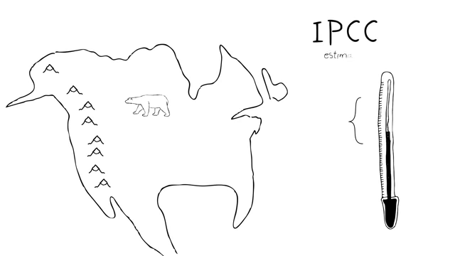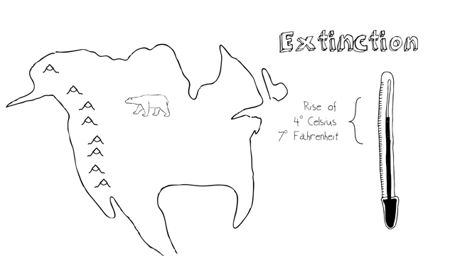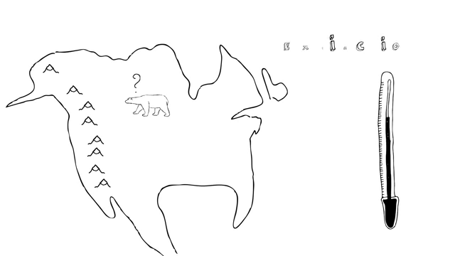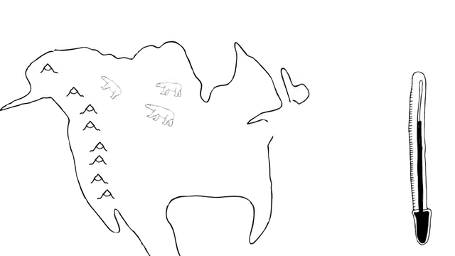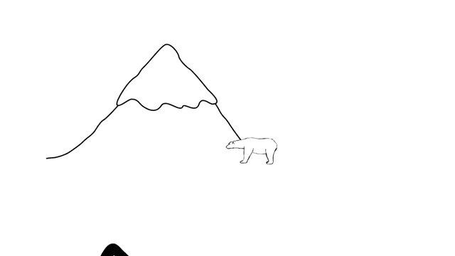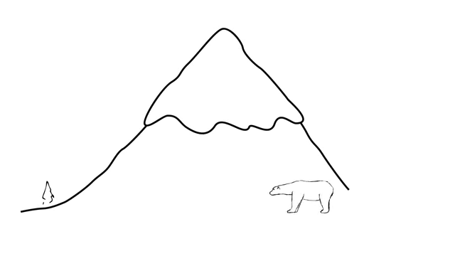The IPCC estimates that a 4 degrees Celsius increase, just over 7 degrees Fahrenheit, is going to result in major extinction due to the inability of organisms to adapt to the changes. It's this rate thing again. Organisms can't move to cooler areas fast enough or adapt fast enough. Sure, some migratory animals can change their patterns of migration a bit, but what about the organisms that can't change? What about the ones that can't move?